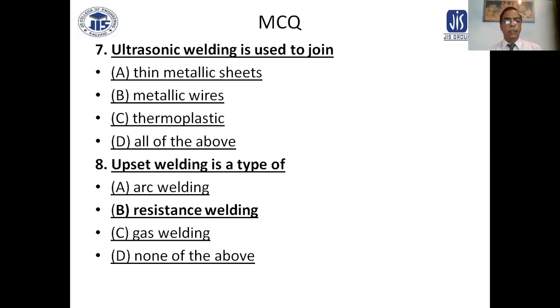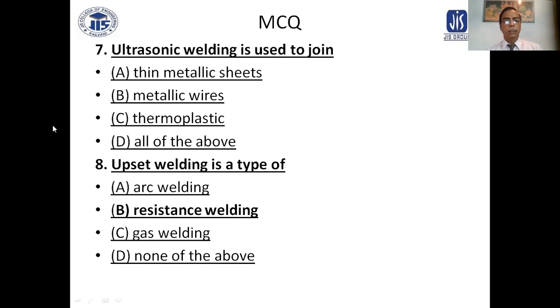MCQ again, number 7. Ultrasonic welding is used to join thin metal sheets, metallic wires, thermoplastics, or all of the above.